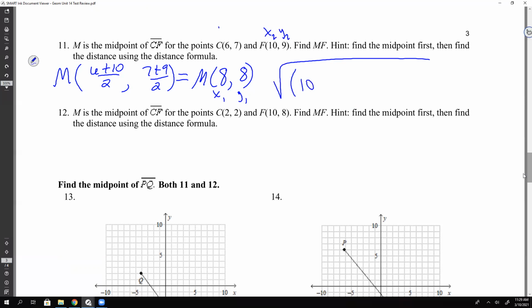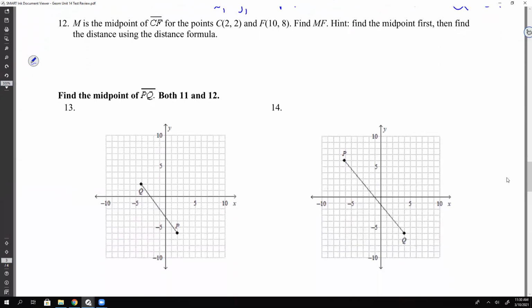So 10 minus 8 squared plus, now I'm doing the y's, 9 minus 8 squared. Okay, and what do we get? Yep, 2.2. Everybody get that? Okay, good. Not bad. All right, last two, y'all.